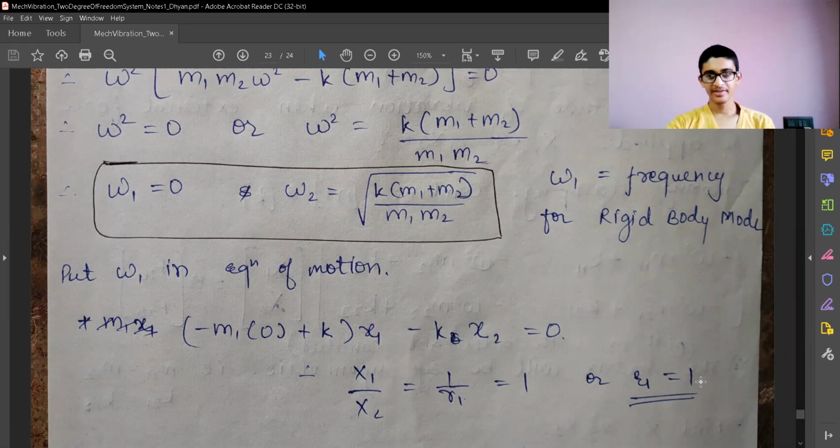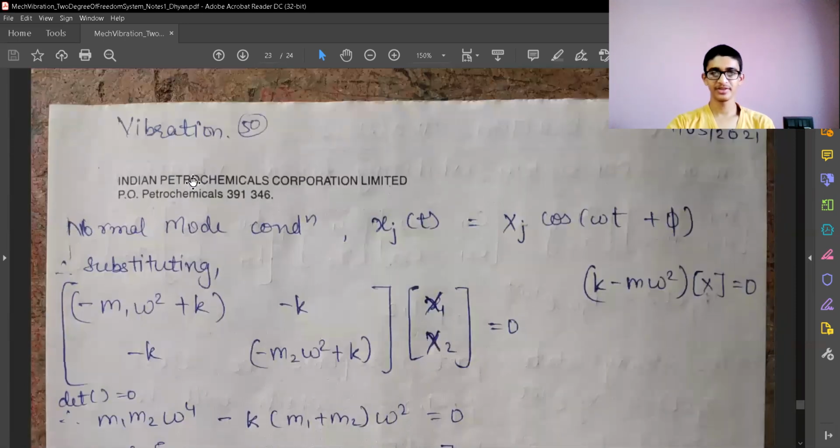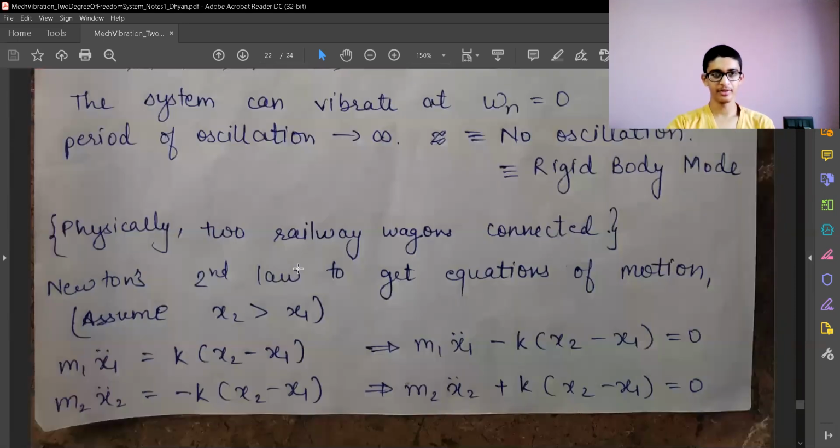But R1, the ratio of amplitudes, being equal to 1 doesn't mean that they are having rigid body motion. In the earlier case also, in the 2 degrees of freedom system, where the stiffness and mass parameters were all the same, we were getting R1 equal to 1, but that was not a rigid body motion. So for rigid body motion, the condition is that omega, the natural frequency, is 0. The frequency of oscillation in normal mode is 0.